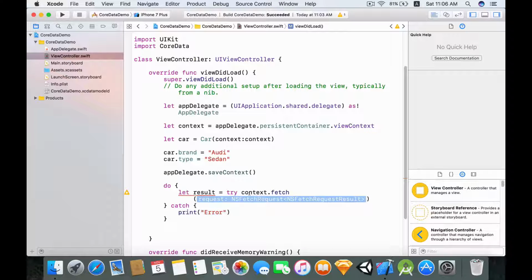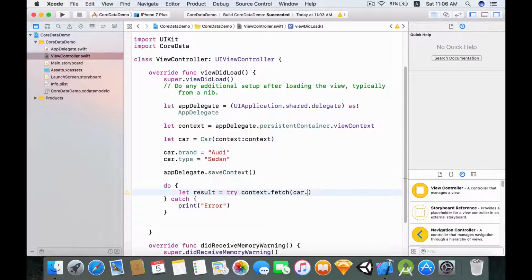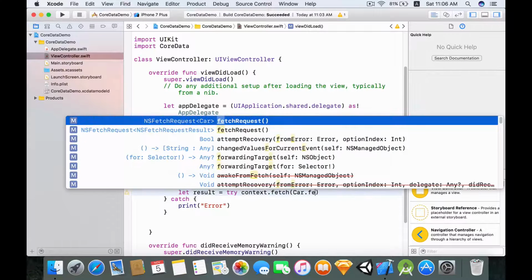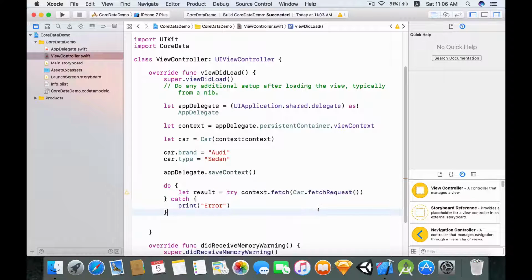And now over here, we want to fetch the Car, with a capital C, .fetchRequest, like so. Again, this is a new Xcode 8 feature, so now you don't have to create an NSFetchRequest and do all the stuff. You can simply just do this.